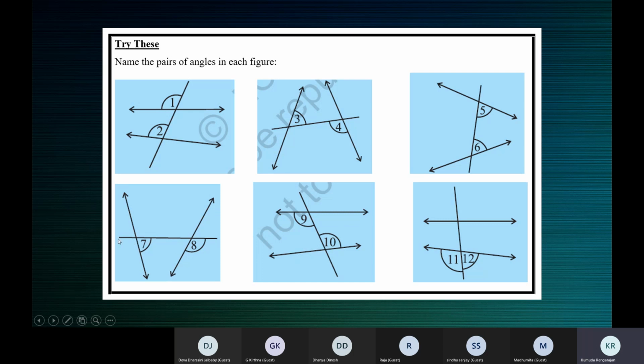This is the transversal. On the same side of the transversal, we have 4 positions. This one and this one are corresponding angles, both of them above. 7 and 8 are again corresponding angles, both of them below.